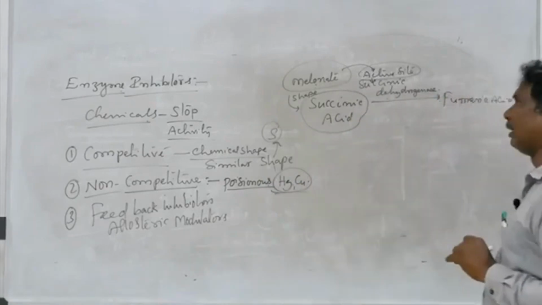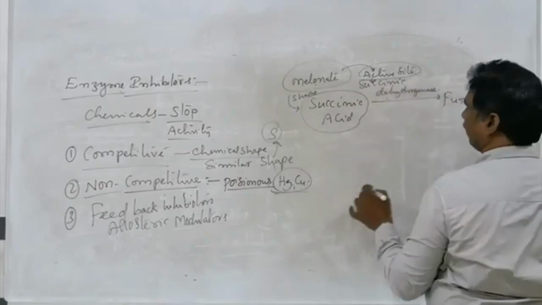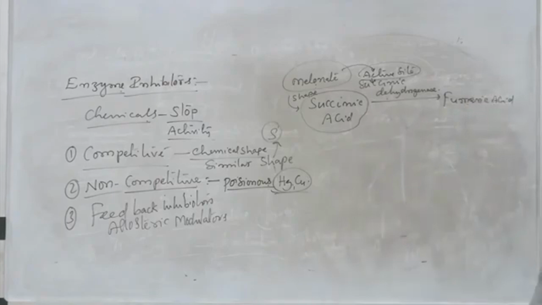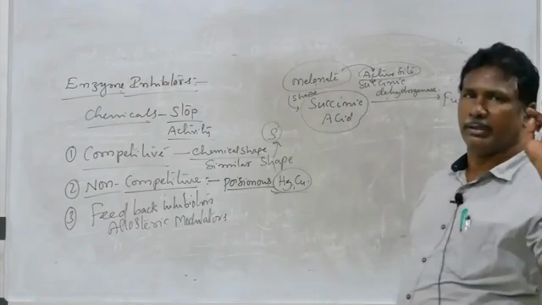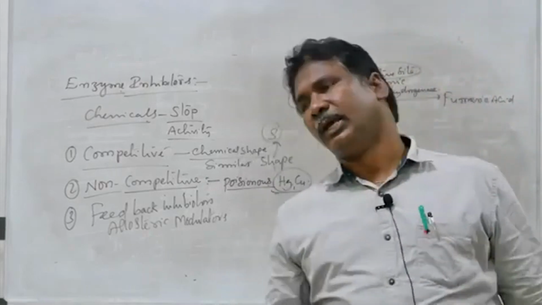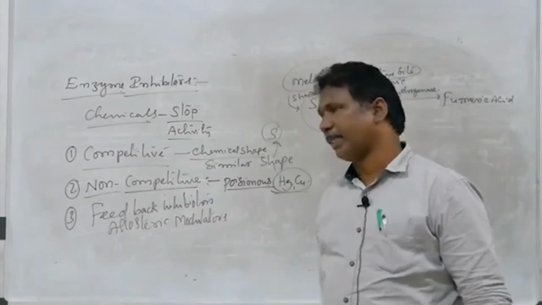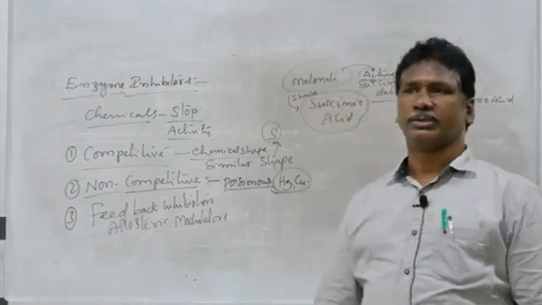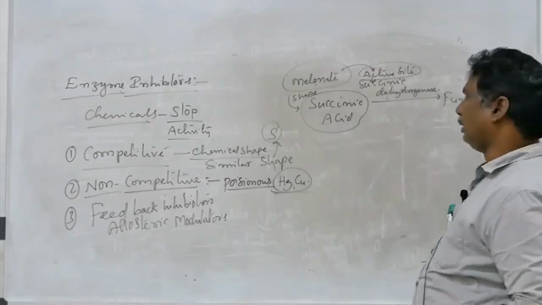Those do not occupy the active site of an enzyme, but other than the active site, they are attached and inhibit the activity of the enzyme. Those are called non-competitive inhibitors.